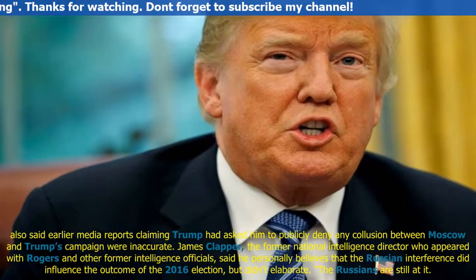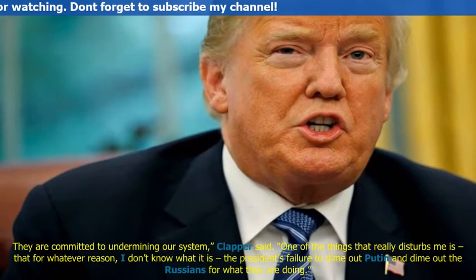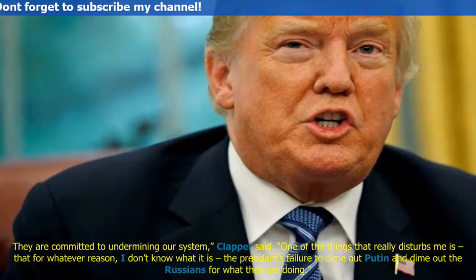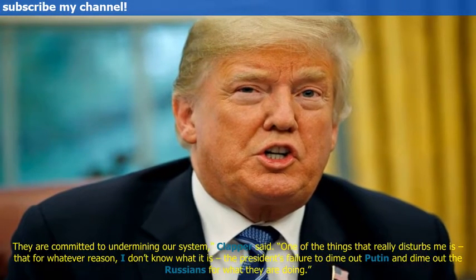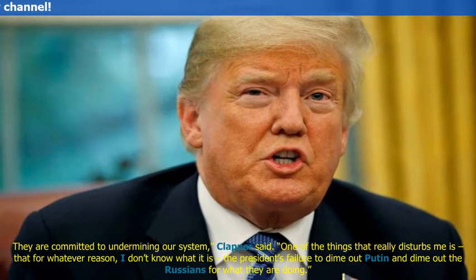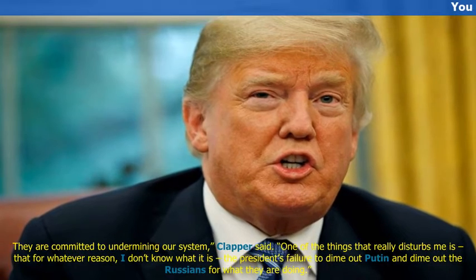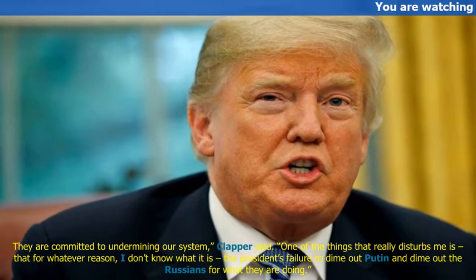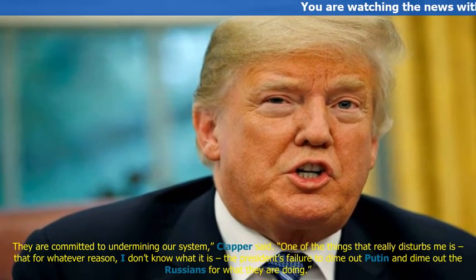"The Russians are still at it. They are committed to undermining our system," Clapper said. "One of the things that really disturbs me is, that for whatever reason, I don't know what it is, the president's failure to dime out Putin and dime out the Russians for what they are doing."